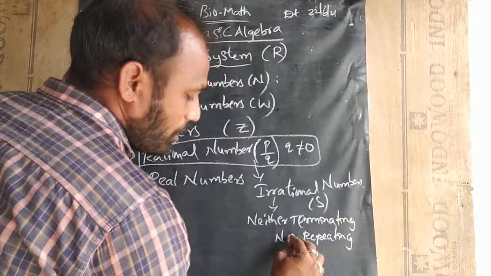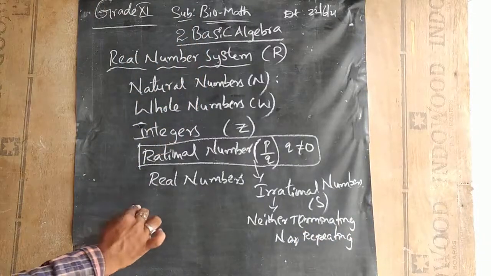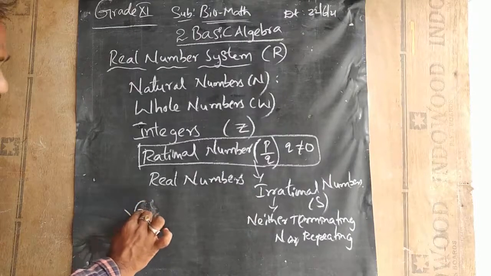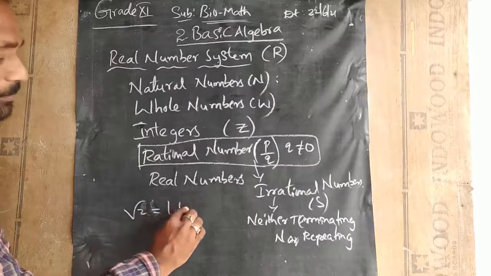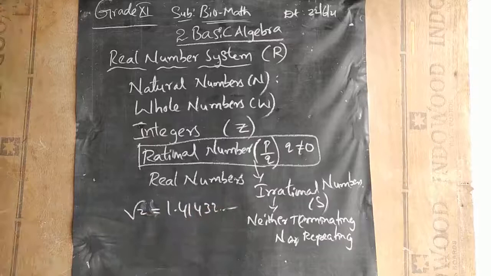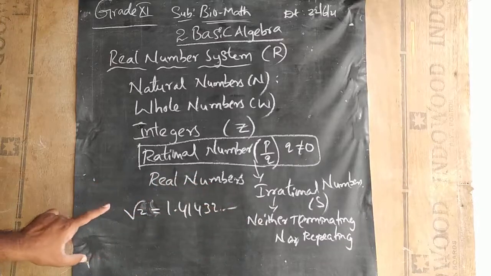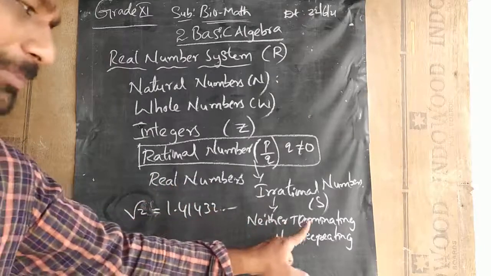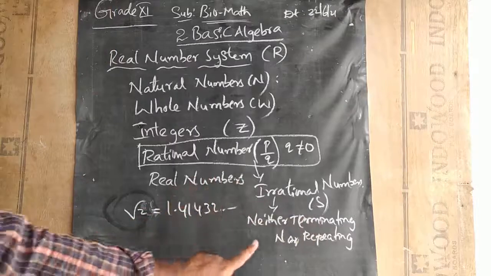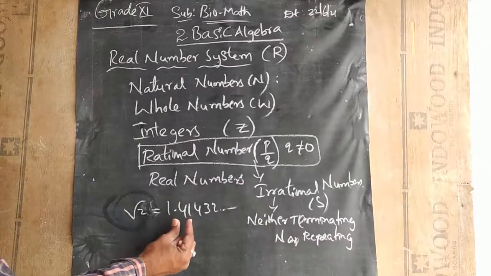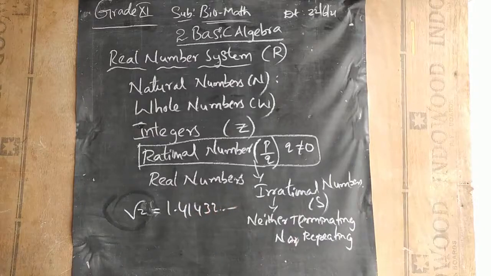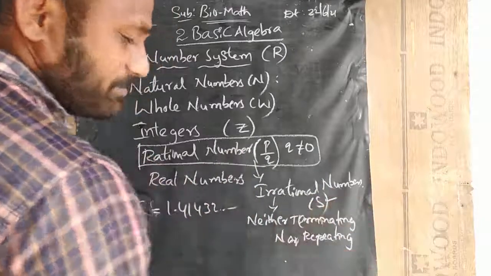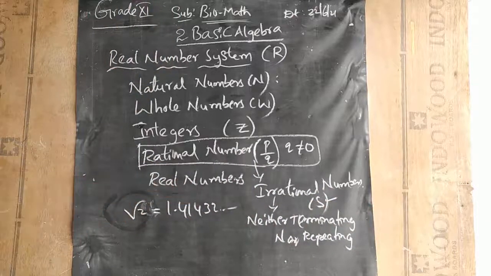Neither terminating nor repeating. For example, if I find the value of root 2, it is 1.41432 and so on. Whenever we find the root value of root 2, this division will not terminate, and it does not repeat either. A pair of digits like 4 1, then 4 3, is not repeating at all. These types of numbers we call irrational numbers, denoted by S. Next type we have real numbers.